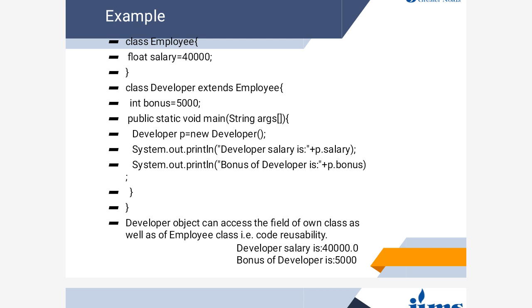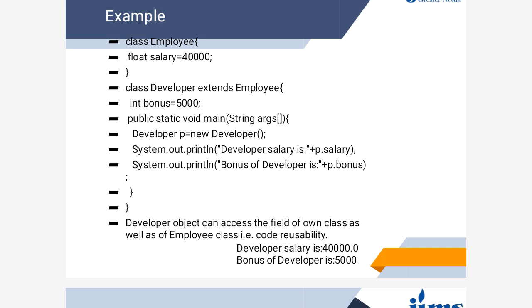So there is one class, that is Developer, which extends the Employee class, and it also has its own instance variable and the name is bonus.